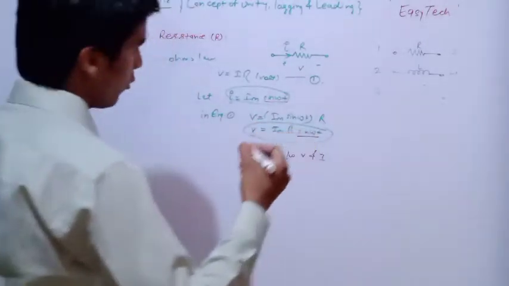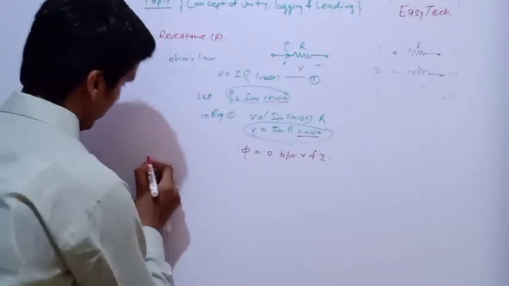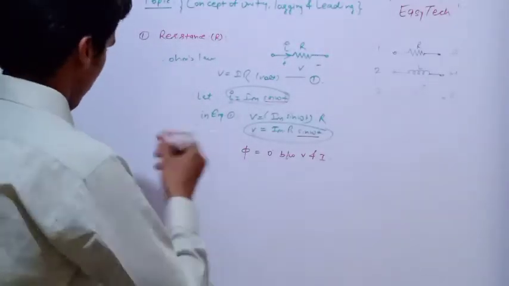We can also draw the phasor diagram according to the circuit.